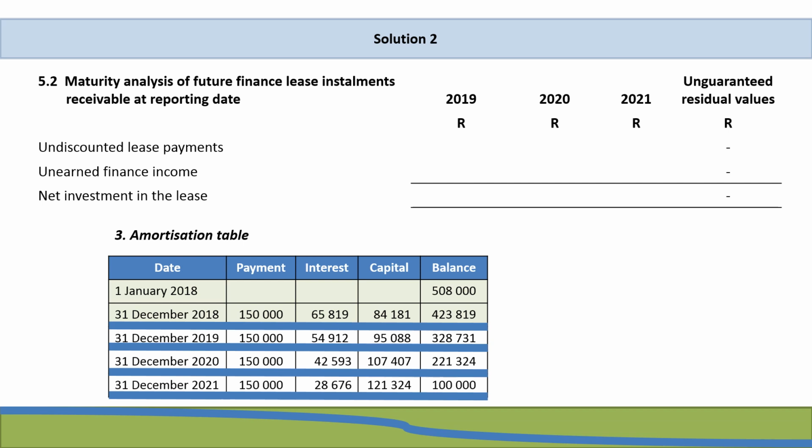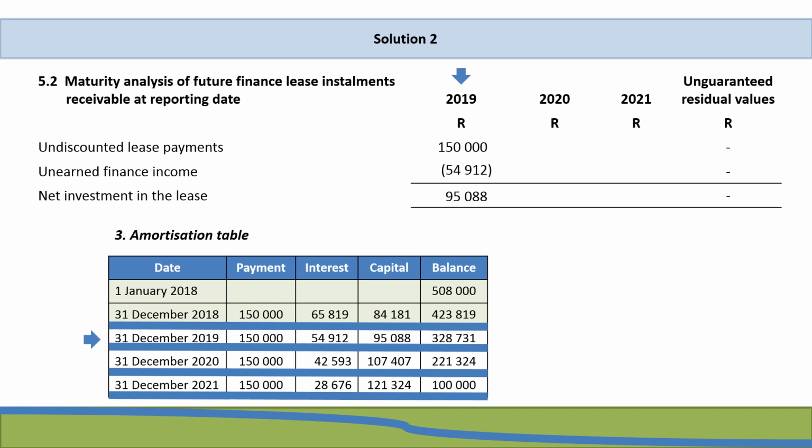So if we have a look at our year end 31 December 2019, we will need to disclose it in our 2019 column, and there's only one payment being 150,000, our interest being 54,912, and the net investment in the lease is 95,088.